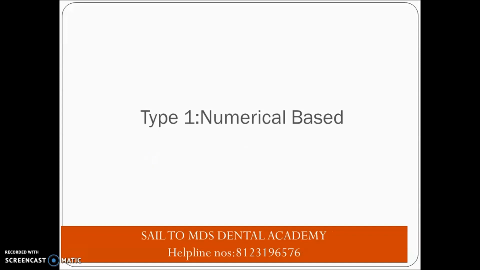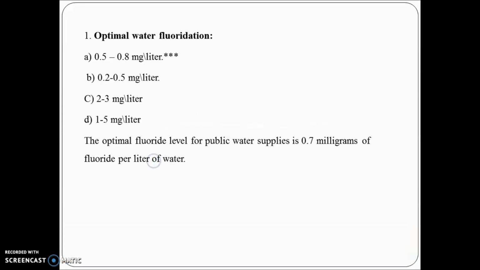Now let's come to a different type of question. In the NEET exam you have numerical based questions. Numerical based means what? A value will be given. So whenever, dear friends, you come across such values, you cannot mug up the thousands of values given in your textbooks. So what you have to do? You have to do the comparative analysis. We'll see how you have to do it.